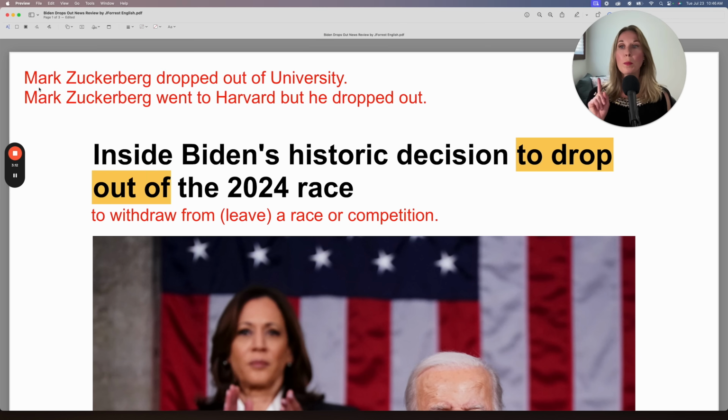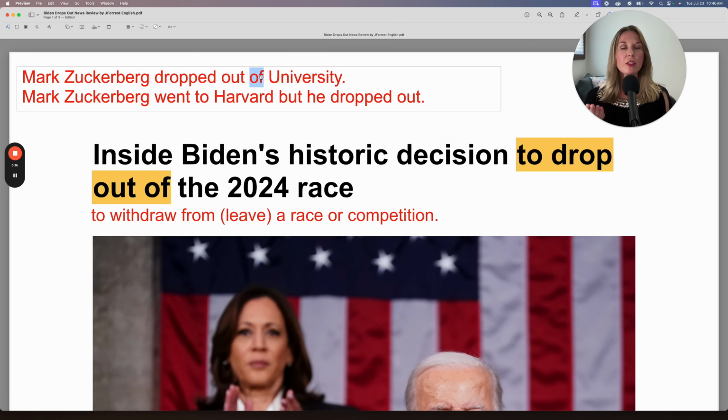For example, Mark Zuckerberg dropped out of, so notice you need this additional preposition of when you identify the location: of university, of college, of his program, or you can also use it in a race or competition. Now, if you don't specify the location, you don't need to use the preposition of.